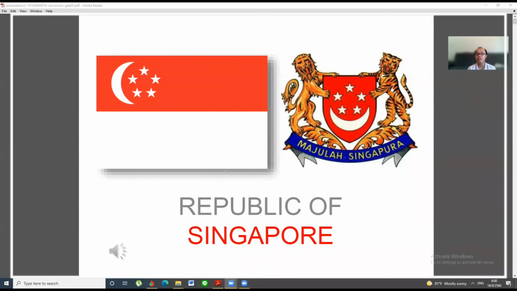Okay, so this is Singapore, the Republic of Singapore. As you can see, this is the Singapore national flag. Can you tell us how many colors you can see on the Singapore flag? There are only two colors, which are red and white. Besides red and white, you can also see the symbol with the moon and five stars. Moon and five stars.